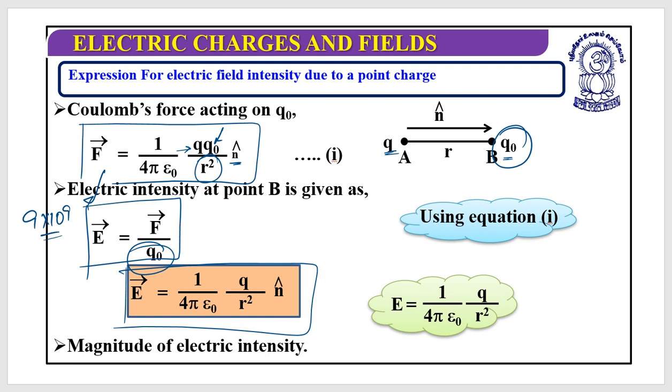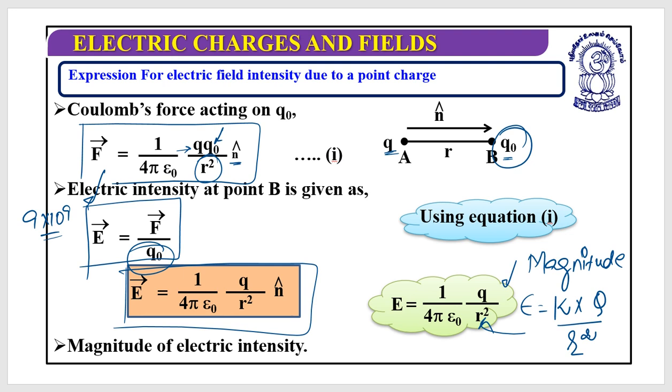If I am interested in magnitude only, then I write E is equal to K multiplied by the charge due to which you want to find the electric field, divided by the square of the distance between the charge and the point at which you require the electric field. This is the magnitude of electric intensity, or we rather say electric field.